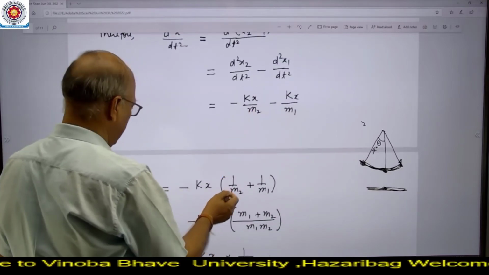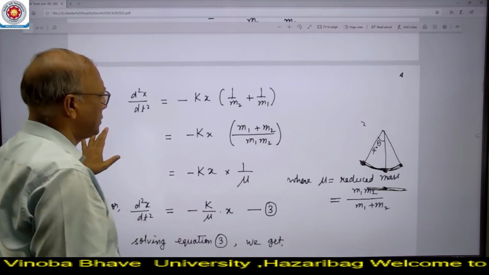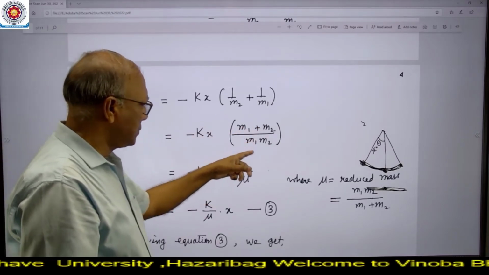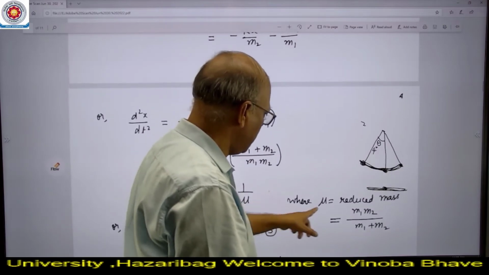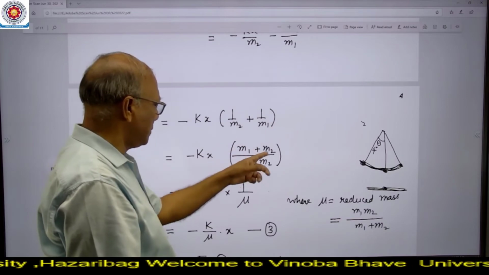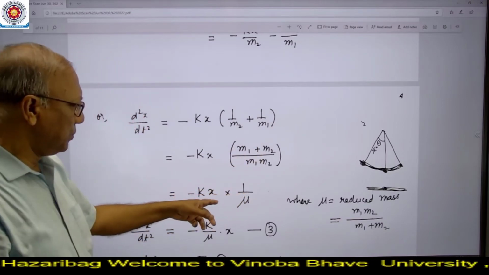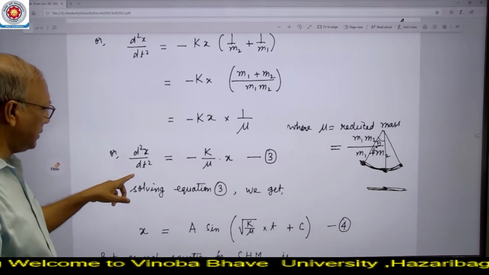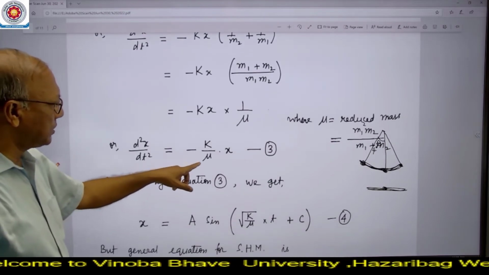When we take common, we will get this type of expression. Here we take the LCM, and finally this term is equal to the reduced mass m1 m2 divided by m1 plus m2. So this term in the bracket is equal to 1 by mu. Now this acceleration d2x by dt square is equal to minus k by mu into x.